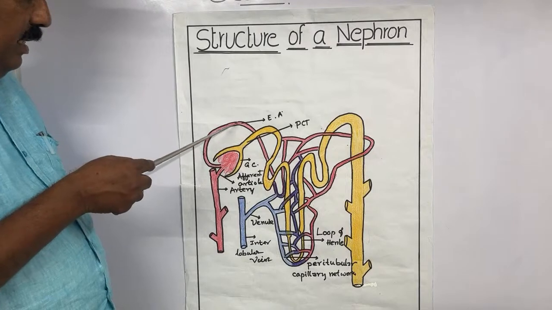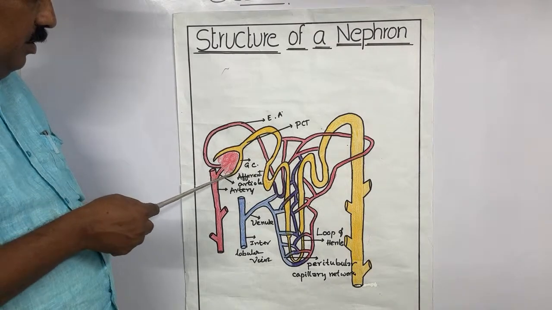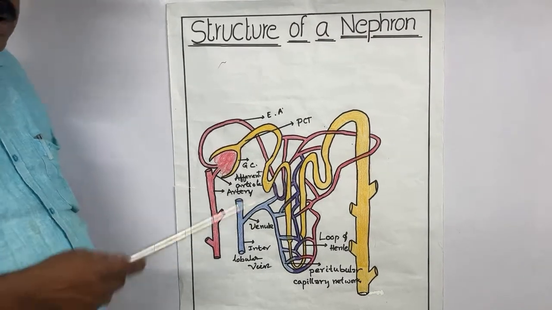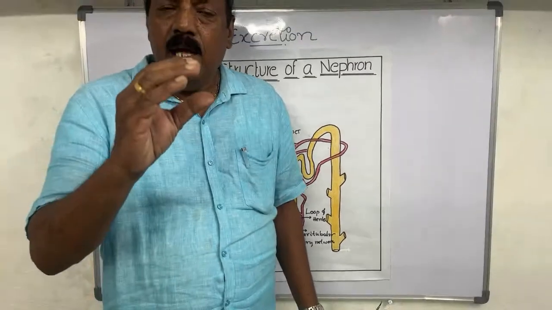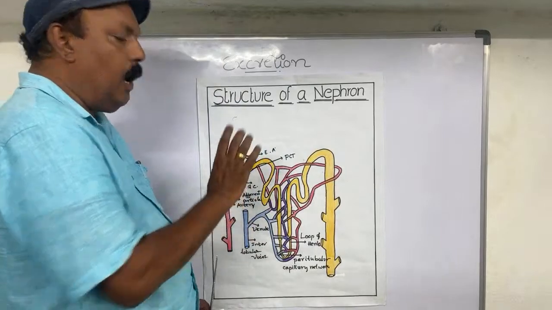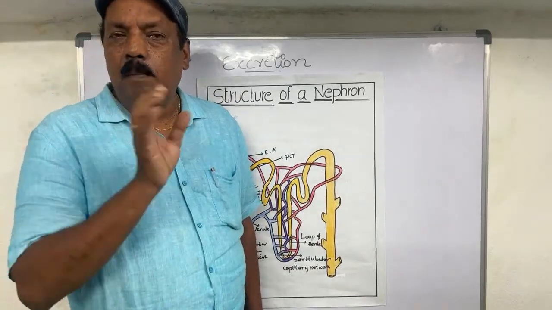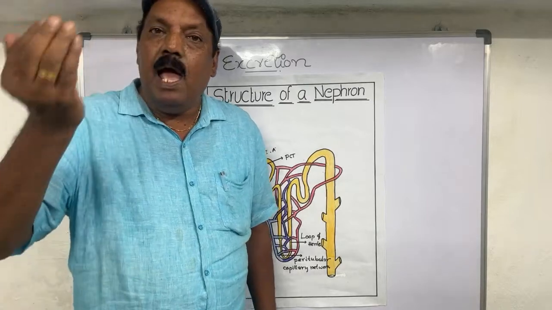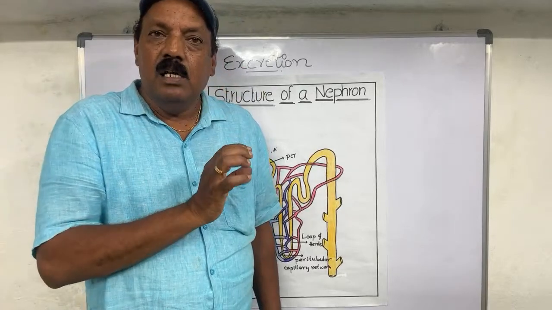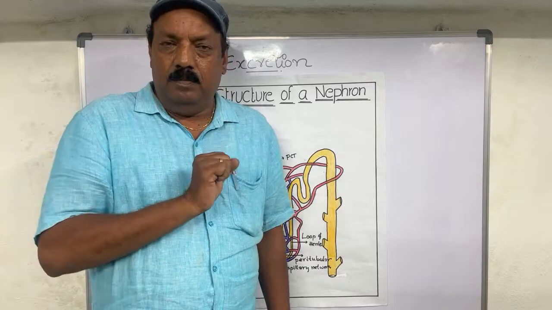This red one is the efferent arteriole, and the other, bigger one is the afferent arteriole. The afferent arteriole enters inside a cup-shaped structure called the Bowman's capsule. Inside the Bowman's capsule, the afferent arteriole forms a kind of network, and from that network the efferent arteriole emerges.